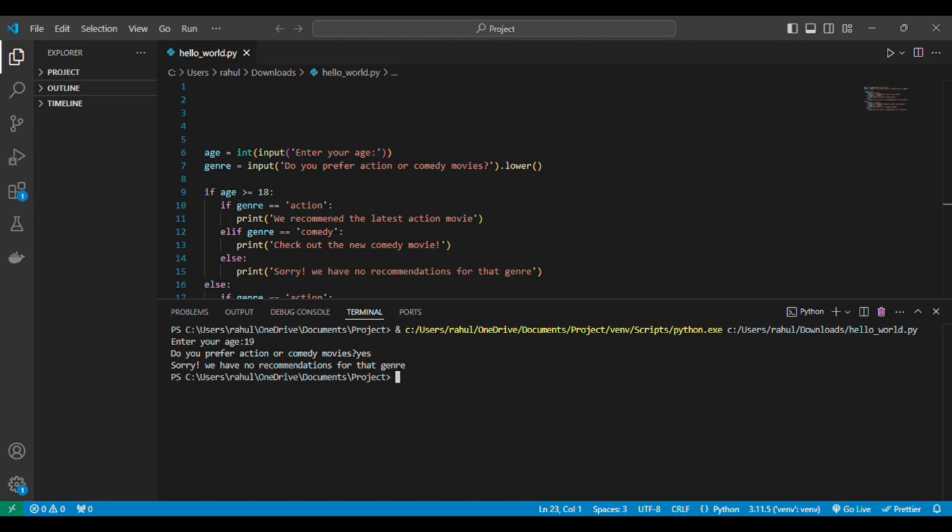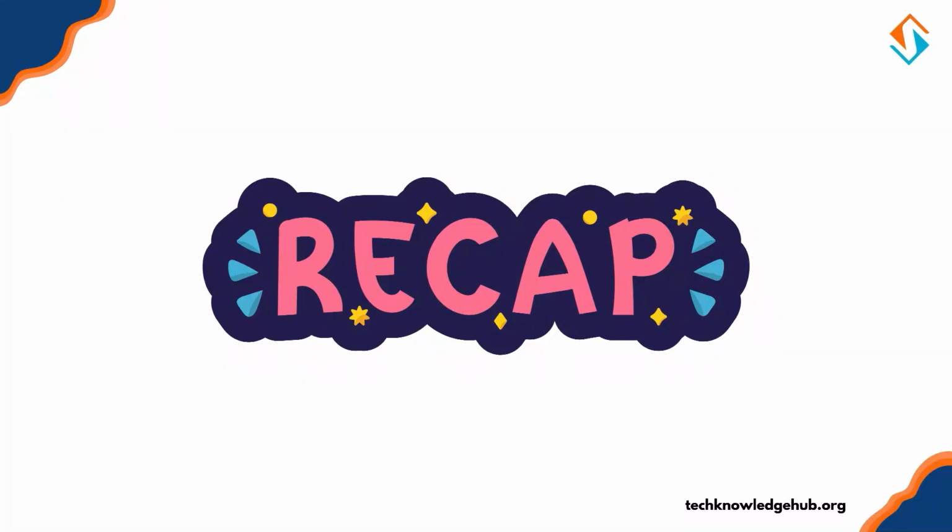To recap, today we learned about conditional statements and how they allow us to make decisions in code, the roles of if, elif, and else, comparison operators and how they help us set conditions, and nested conditions, which allow us to add more complexity to our logic. These are powerful tools that will help you create dynamic programs. Practice combining these ideas to build real-world logic into your programs.